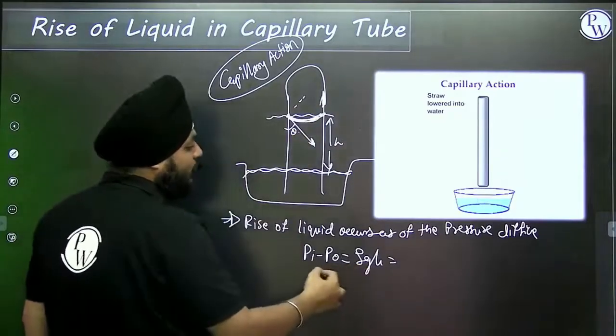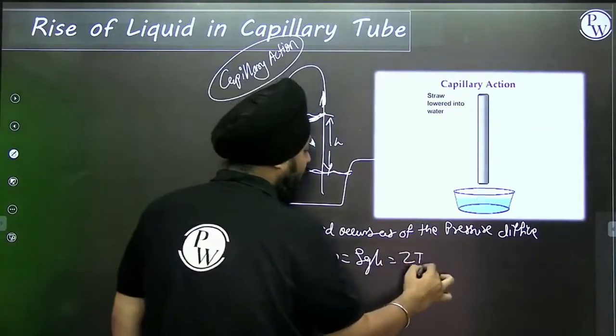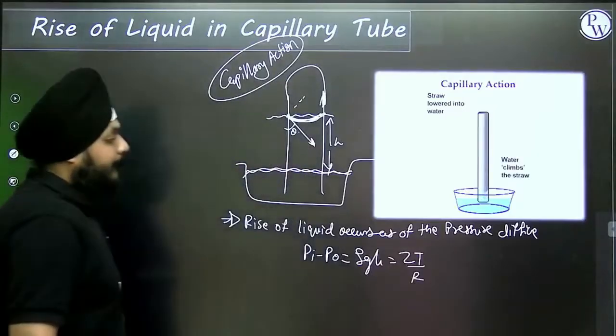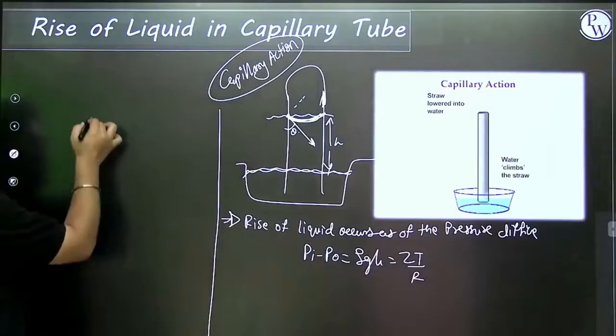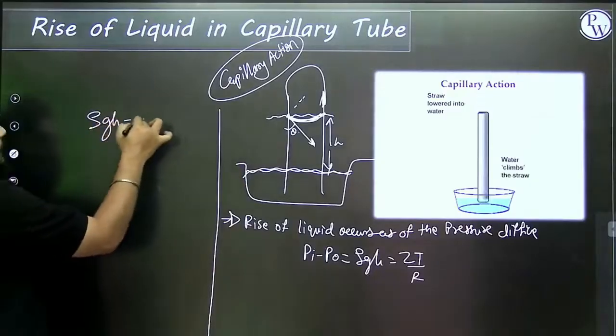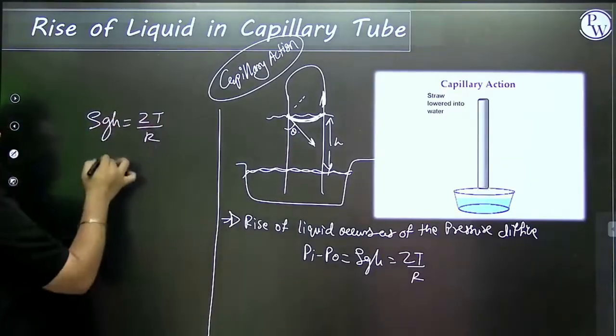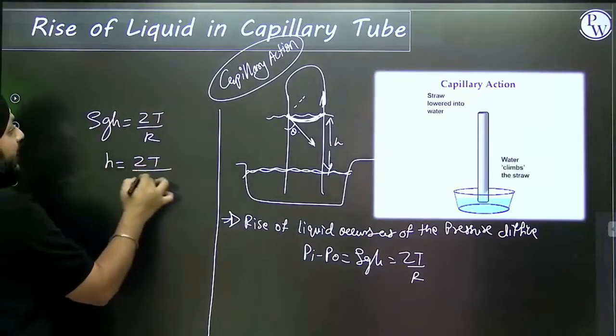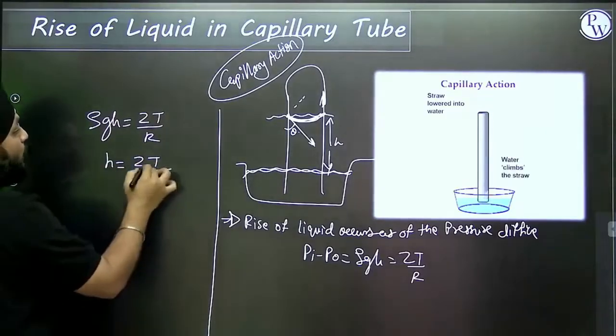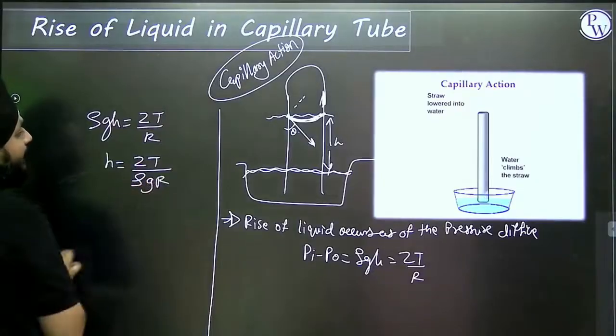So can I compare this rho g h as 2T divided by r? Comparing these two equations, I'm getting rho g h equivalent to 2T by r, where the height of the liquid in the capillary tube is h equals 2T by rho g r.